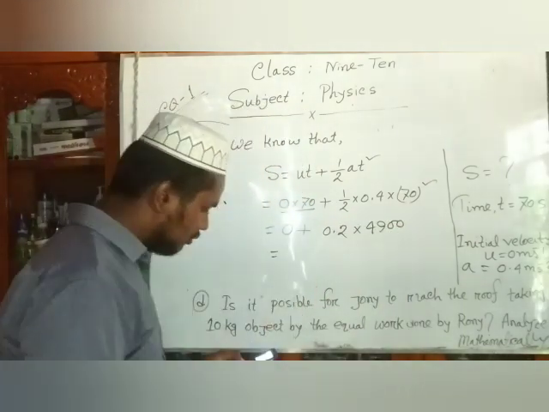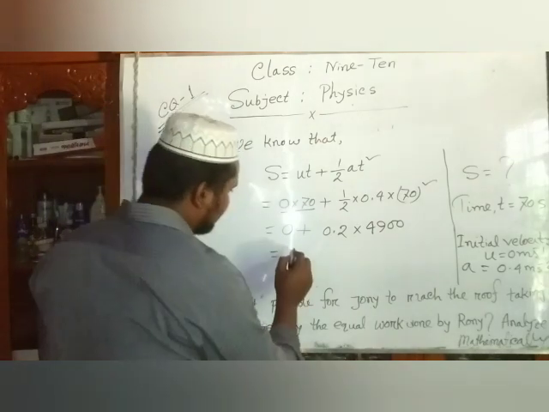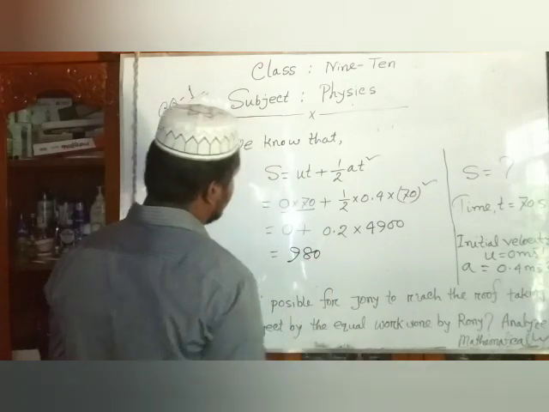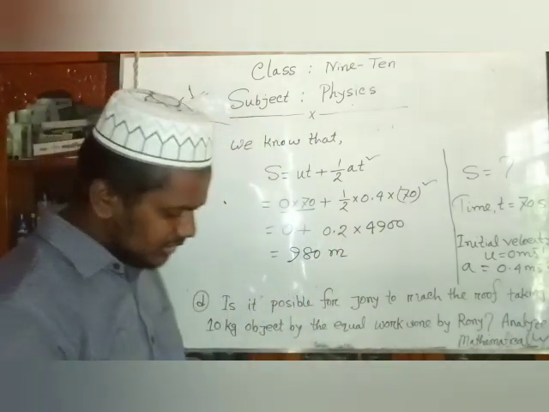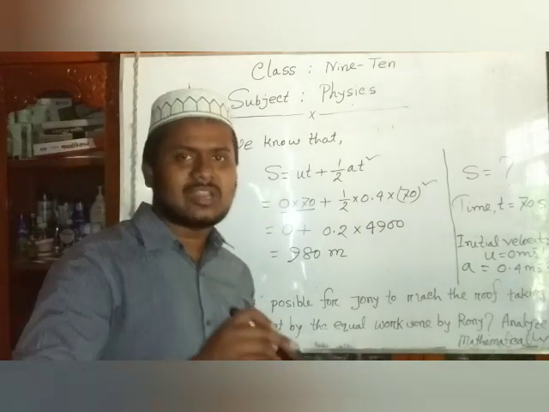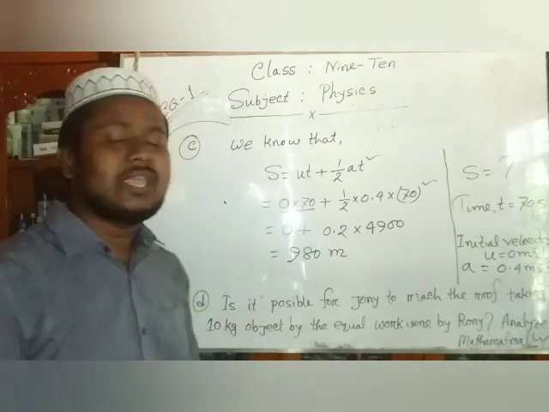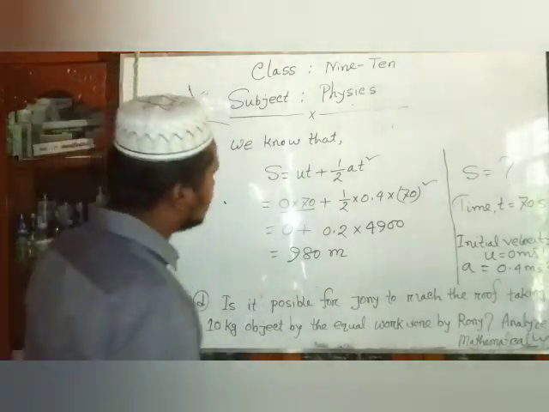So what is the value? We see that the value is 980 meter. So the distance from school to the starting point is 980 meter, and this is the answer.